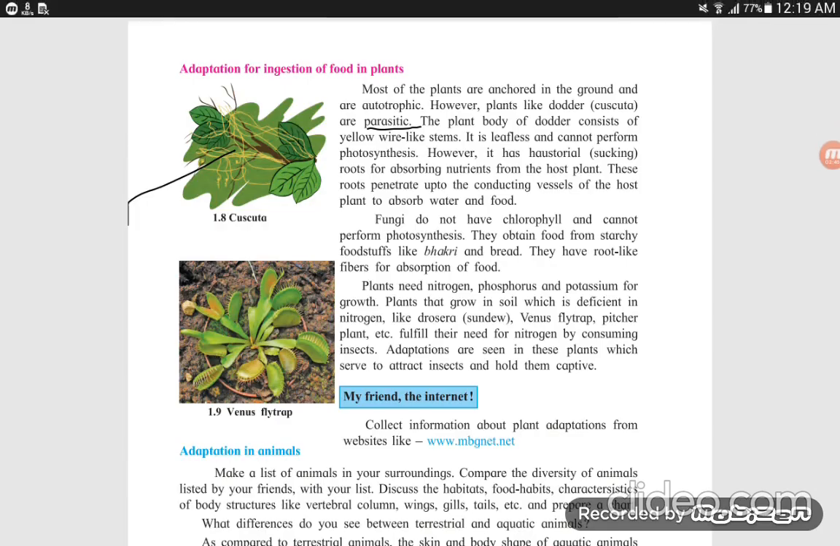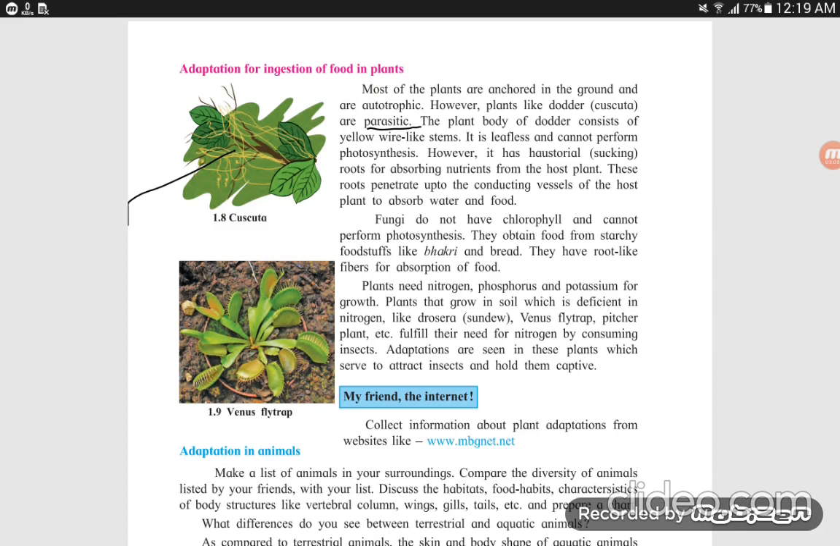Plants need nitrogen, phosphorus and potassium for growth. Plants that grow in soil which is deficient in nitrogen, like Drosera, Venus flytrap, pitcher plant, etc., fulfill their need for nitrogen by consuming insects. Look at diagram 1.9. These are the Venus flytrap.